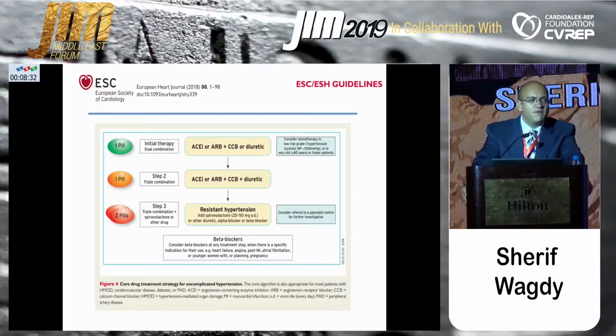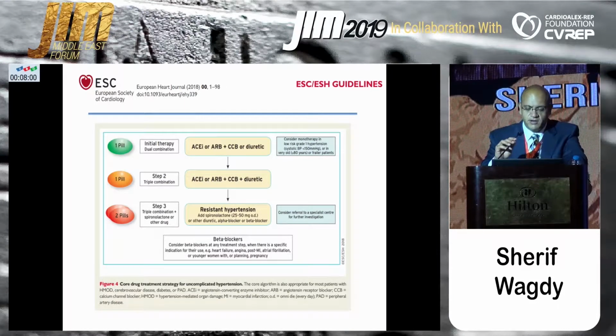For any patient with hypertension which is not complicated, the first line treatment is a combination of ACE or ARBs, or ARBs with a CCB or a diuretic. If the patient is not controlled, we give the triple combination of ACE or ARB plus a CCB or diuretic. And if the patient is still uncontrolled after this triple combination, we can add spironolactone. And of course, beta blockers are indicated when there is a specific indication for their use, as our patient with angina